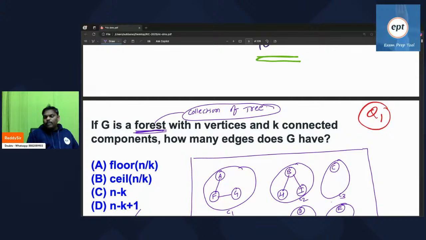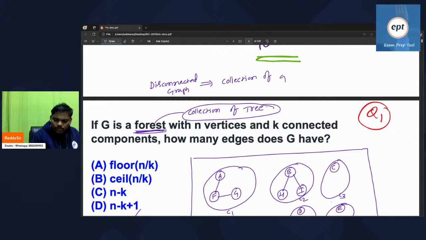Some people are thinking a disconnected graph is a forest. No. When you say disconnected graph, every subgraph may contain a cycle. But when you say forest, it is a collection of trees. Let me write now. Disconnected graph is different, forest is different. A disconnected graph is nothing but a collection of graphs, not trees. A forest is nothing but a collection of trees. I hope everyone is fine.